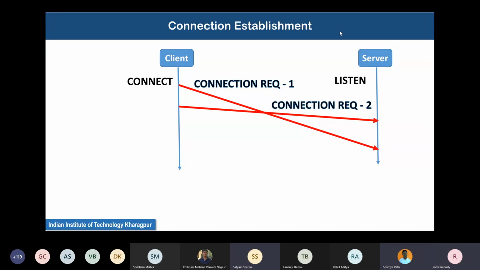Sir, if the packets could have an expiry, maybe something. Okay, so one solution is if the packet has an expiry. Okay, then any other solution? The two connection requests might have a gap, like if the gap is within that time limit, then it will consider it as one request. Okay. But it can maintain the state. Yeah, the server can maintain the state about a client that it has already sent the acknowledgement for its connection, so it will not accept any other new connection until the disconnection request has come.